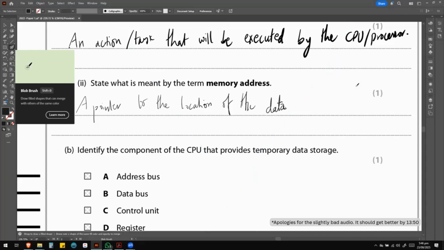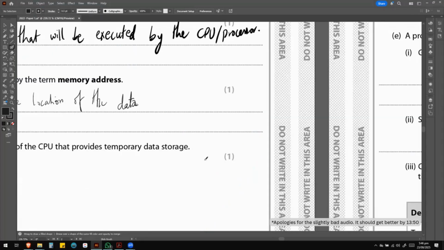Location of the data stored in, let's say, stored in the memory. Okay, that's one of the valid answers that you can give to this question. And now let me share the mark scheme answers with you.